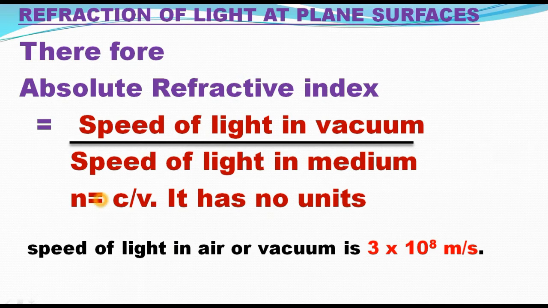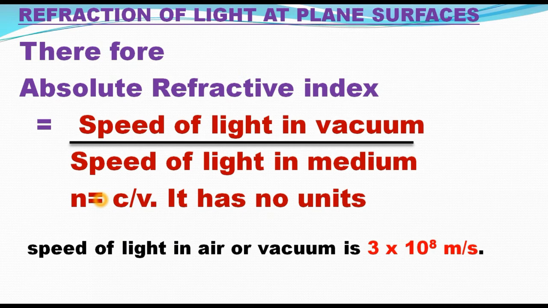So the formula is N is equal to C by V, where C means speed of light in vacuum or air. This is the ratio between two same quantities, speed of the light. So it has no units because it is the ratio of same quantities. Finally, refractive index has no units.